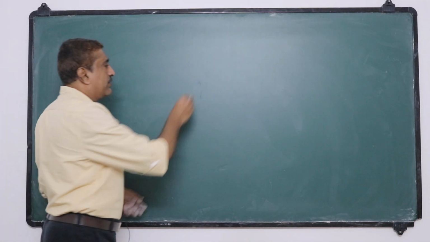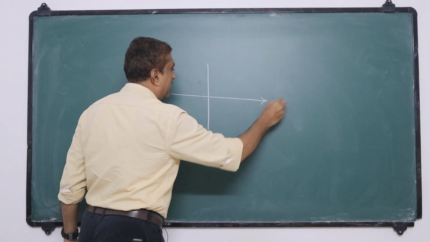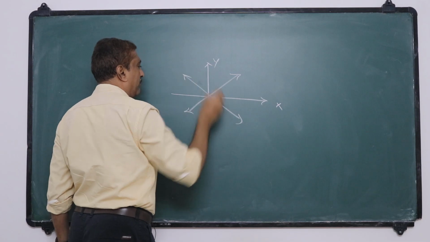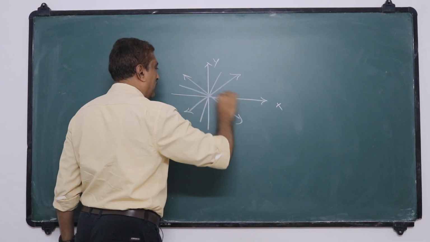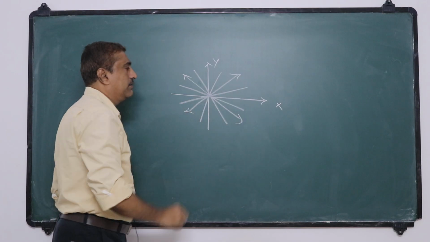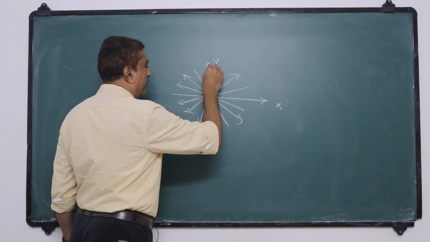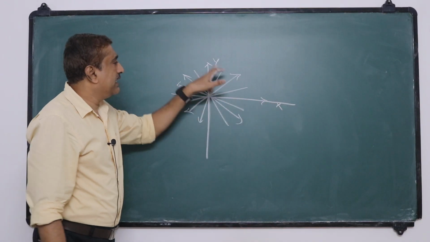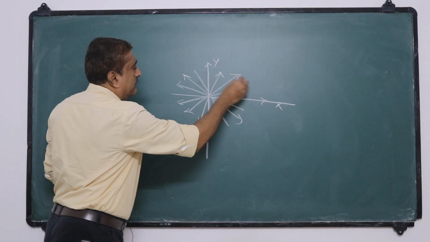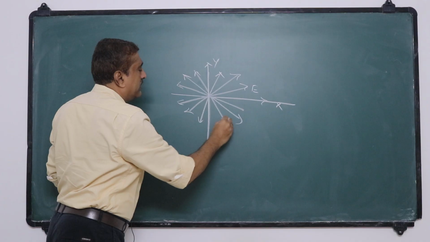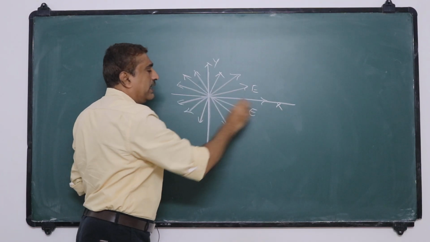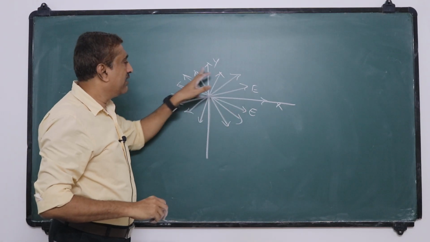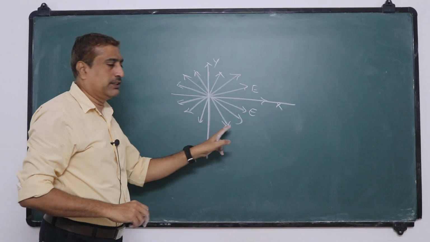Suppose light waves are emitted along the x and y axes like this, so light waves may be in all possible directions. Assume this is the x direction and this is the y-axis. What we have assumed are vibrations of the light vector, that is, vibrations of the electric field, which is possible in all possible directions.